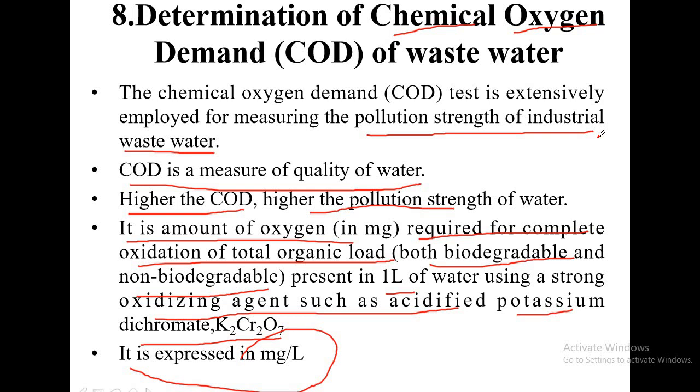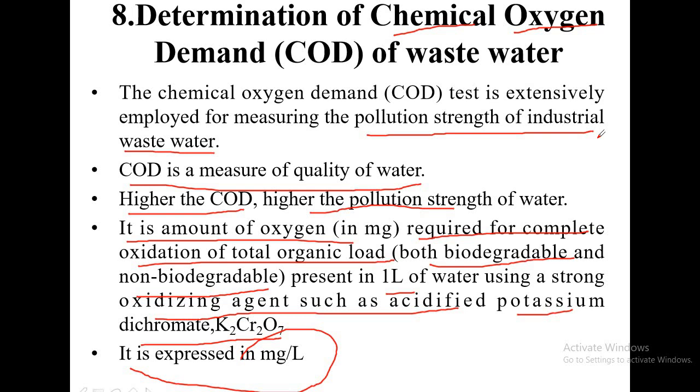Just summarizing, this test is extensively used to measure the pollution level in water. COD is a measure of quality of water. If the COD value is high, it means the pollution strength or extent of pollution is high in water. To determine chemical oxygen demand, we need a chemical oxidizing agent, acidified potassium dichromate.